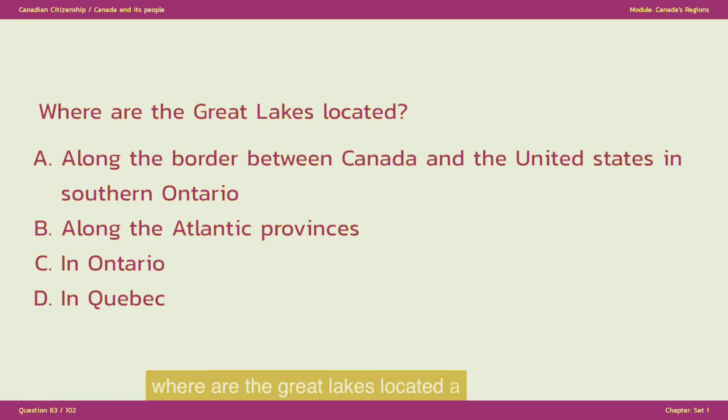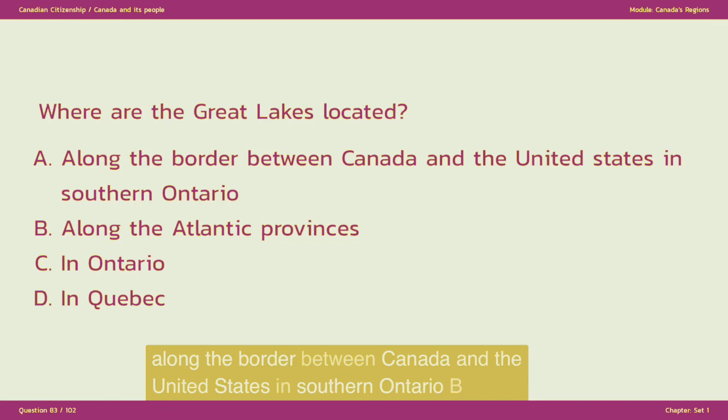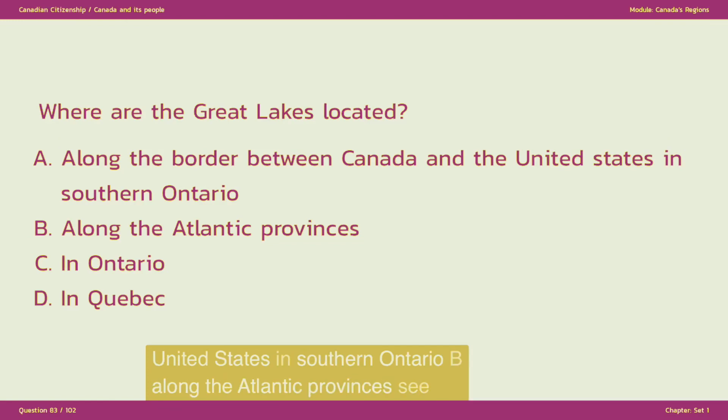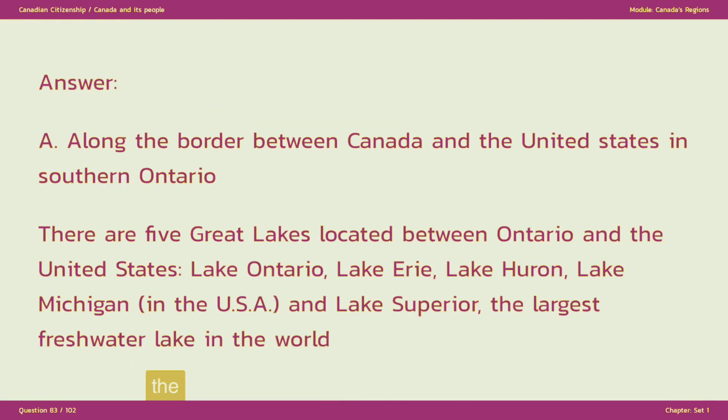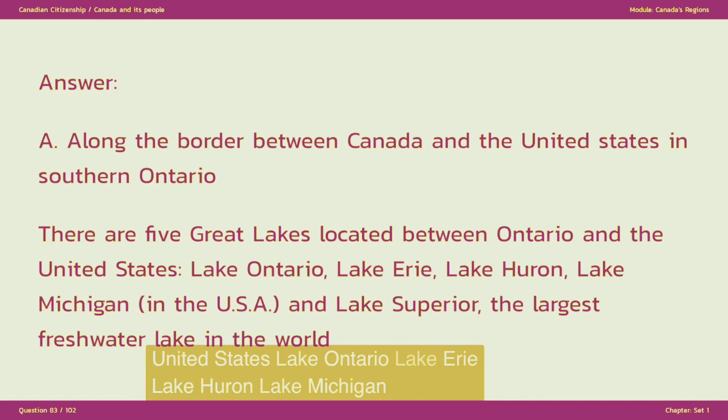Where are the Great Lakes located? A. Along the border between Canada and the United States in southern Ontario, B. Along the Atlantic provinces, C. In Ontario, D. In Quebec. The answer is A. Along the border between Canada and the United States in southern Ontario. There are 5 Great Lakes located between Ontario and the United States: Lake Ontario, Lake Erie, Lake Huron, Lake Michigan, in the USA, and Lake Superior, the largest freshwater lake in the world.